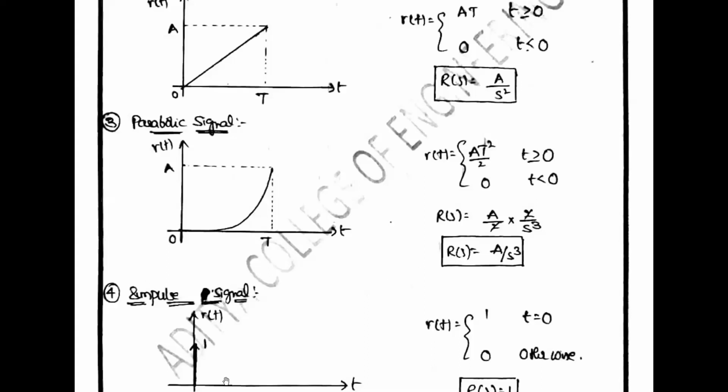And the impulse signal has a very short duration. A signal that comes in a very short duration is called an impulse signal. R of t is equal to 1 for t equal to 0 and 0 otherwise, which is called the impulse signal. Okay.